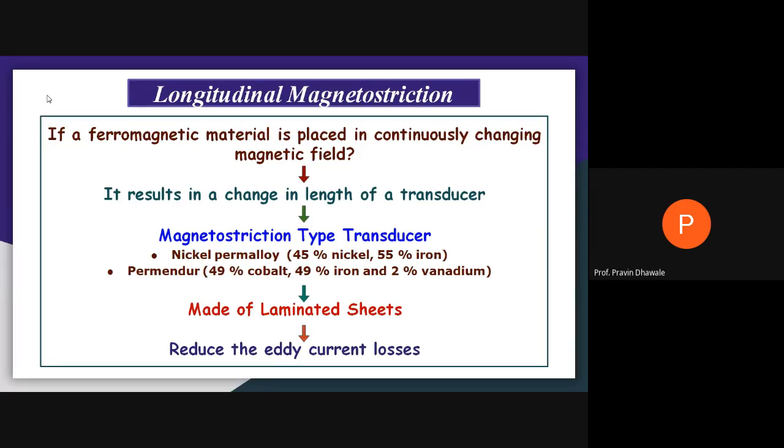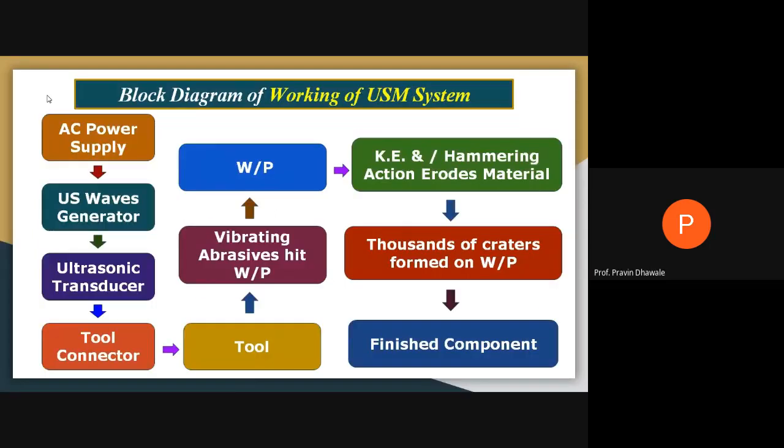Such a transducer is called a magnetostriction type transducer. For that purpose, we use ferromagnetic material like nickel permalloy, which contains 45% nickel and 55% iron. They may be made up of laminated sheets, which are utilized to reduce the eddy current loss.